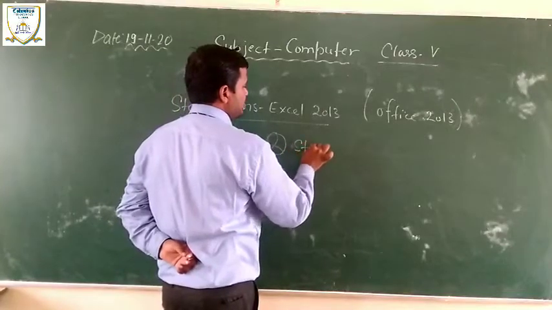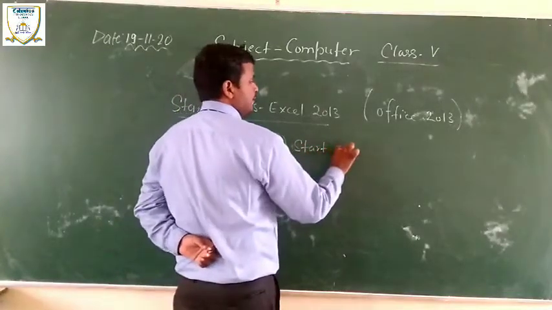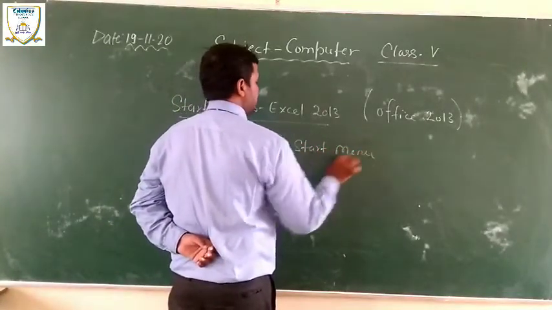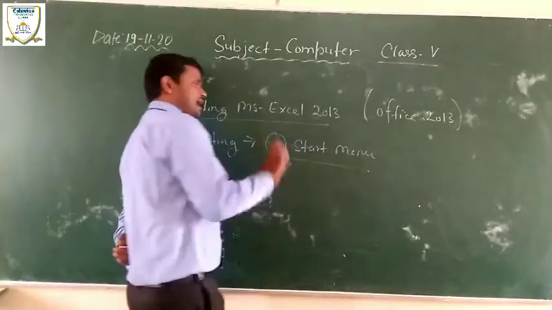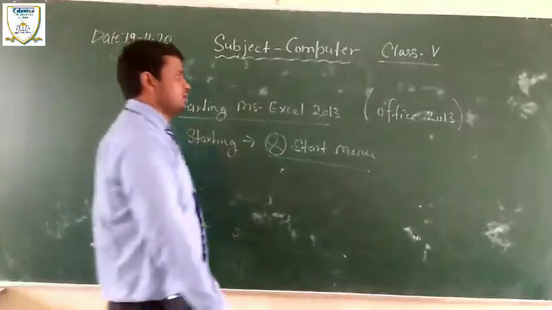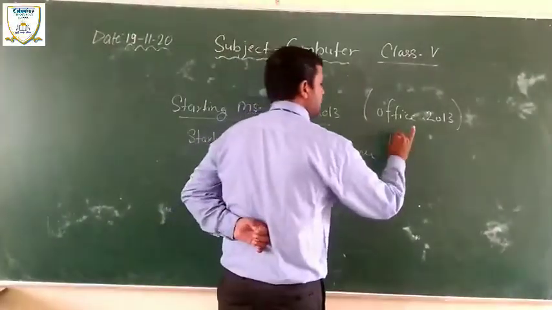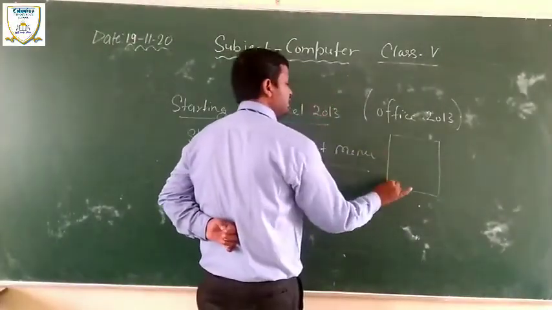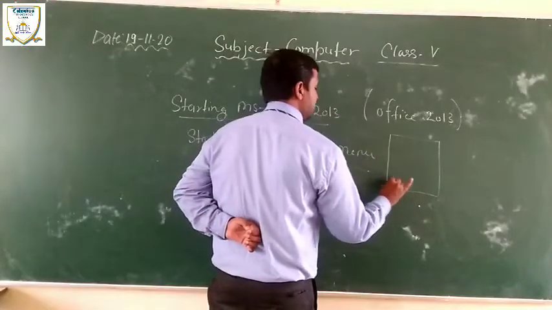The name of that button is Start Menu, and that menu is located on your computer screen taskbar.